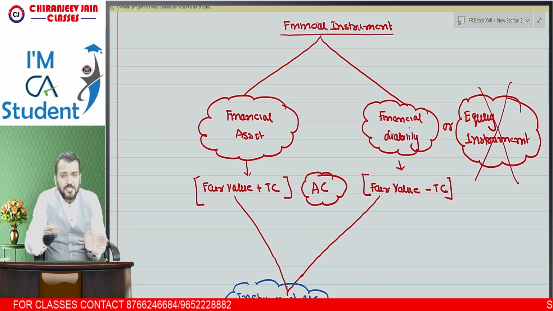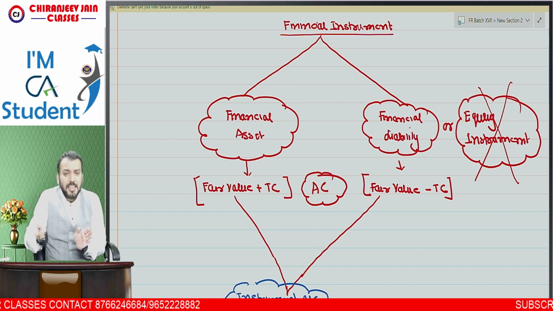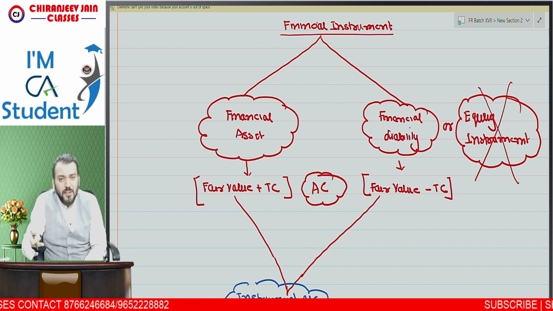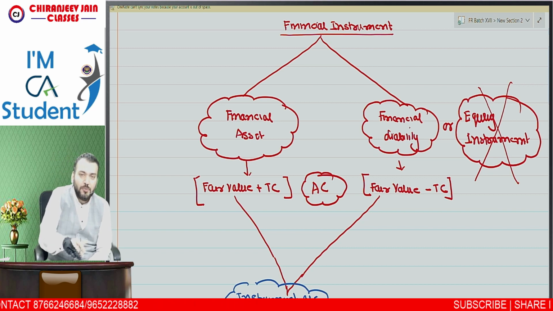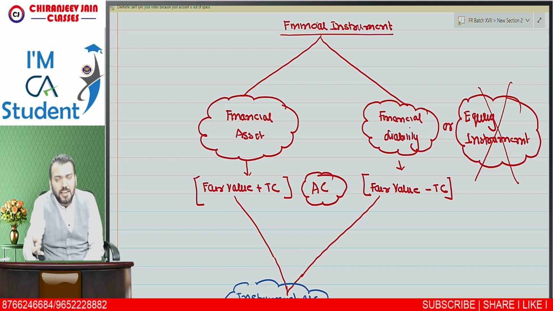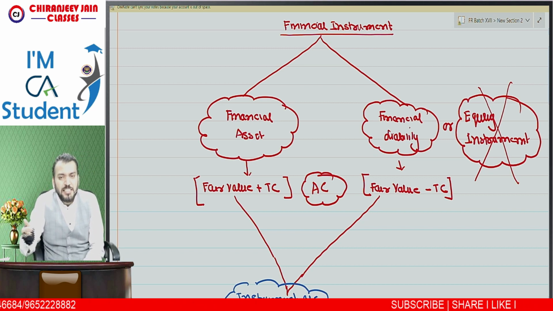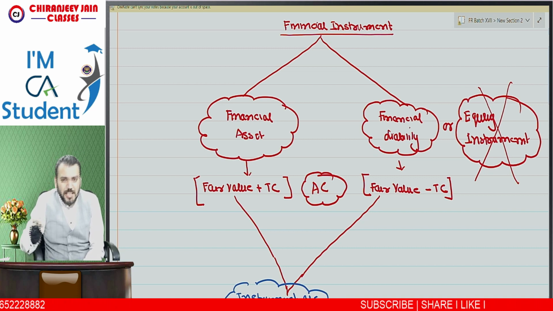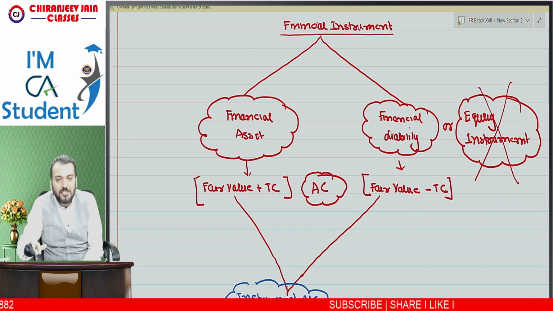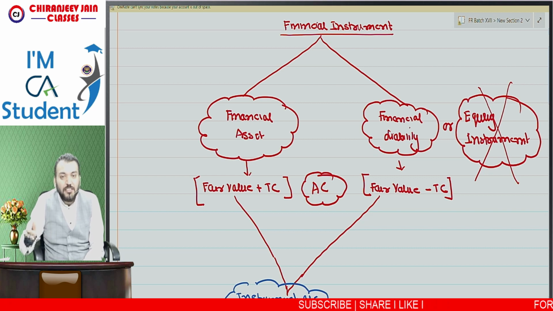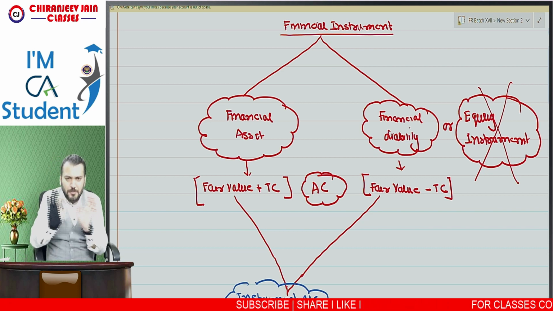Now, for initial and subsequent recognition and measurement, Ind AS 109 has classified financial assets into 3 categories. We all know that a financial asset can be measured at FVTPL, FVTOCI, and amortized cost. Similarly, financial liability for initial and subsequent measurement is classified into 2 categories, that is FVTPL and amortized cost. Correct? This much we know.